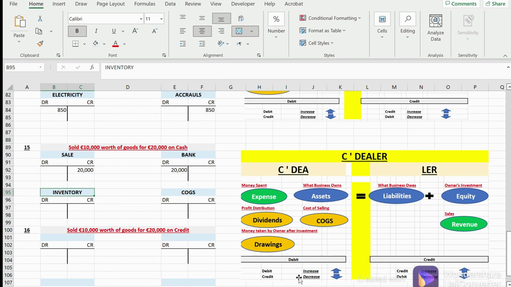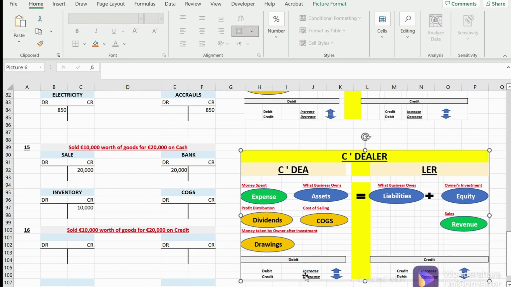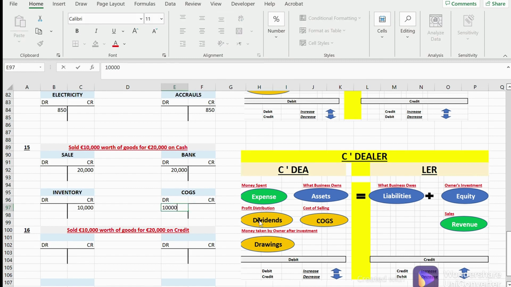Inventory is an asset, it decreased, so we're going to credit our inventory. This was the cost which we incurred in order to make this sale. So COGS is going to be a debit simply because it increased. We're going to put 10,000 here. Okay guys, this is how it is. Please stop the video and keep repeating it so that it makes sense to you.